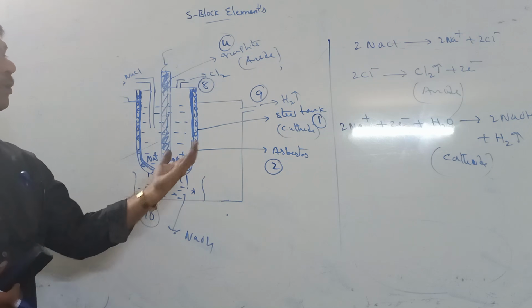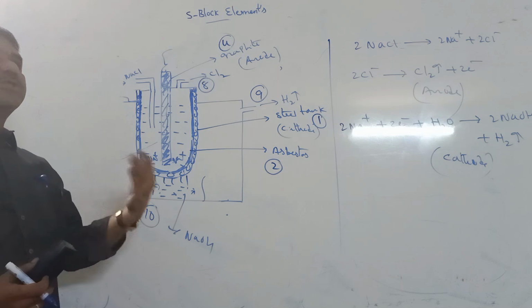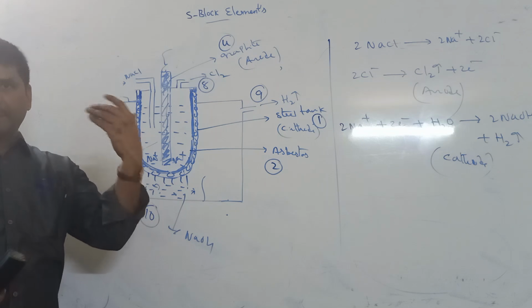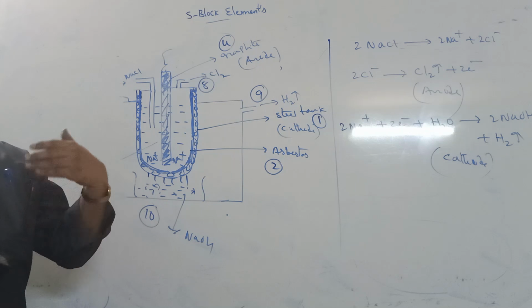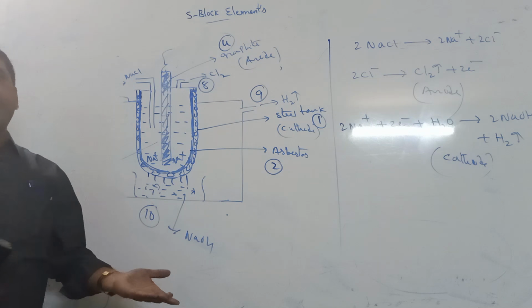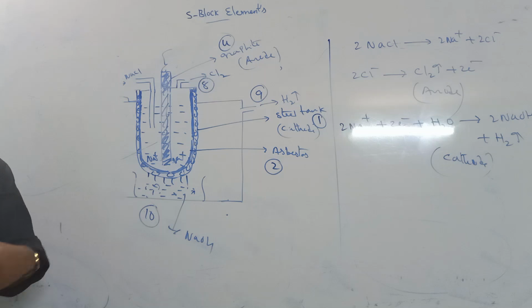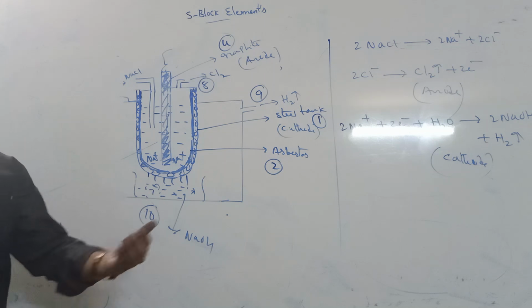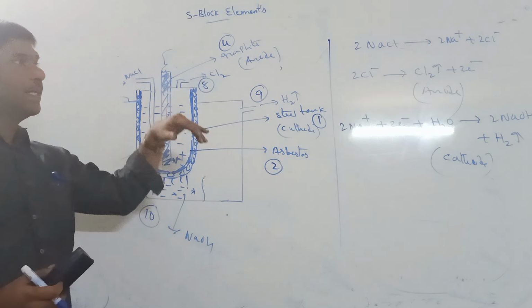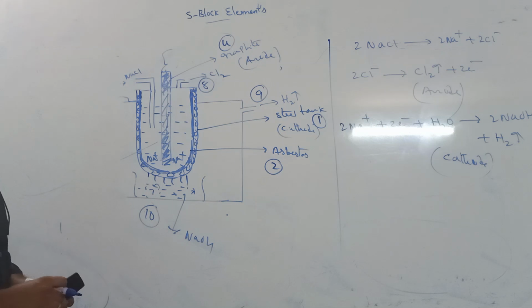These sodium compounds are generally used in the preparation of artificial silk, soap, paper, petroleum refining, and quantitative and qualitative analysis. Like that, so many preparations use these sodium compounds.